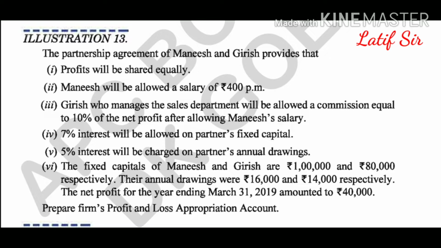So out of this 40,000 we have to appropriate the partners charges. Okay, so how to prepare profit and loss appropriation account we will be seeing. We will charge the interest on drawings and we will appropriate the partners claims. So let us see the solution.